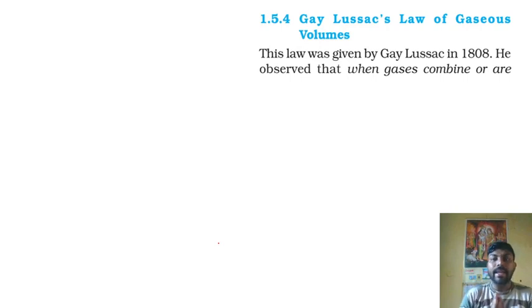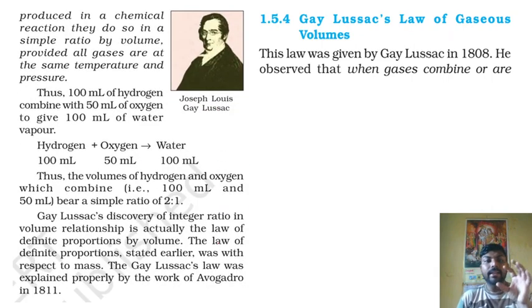Now we are moving to the next part, Gay-Lussac's law of gaseous volume. Till now, the laws we have seen are weight based, or mass based. Now Gay-Lussac in the year 1808 gave a law. When talking about gases, we generally talk about volume.